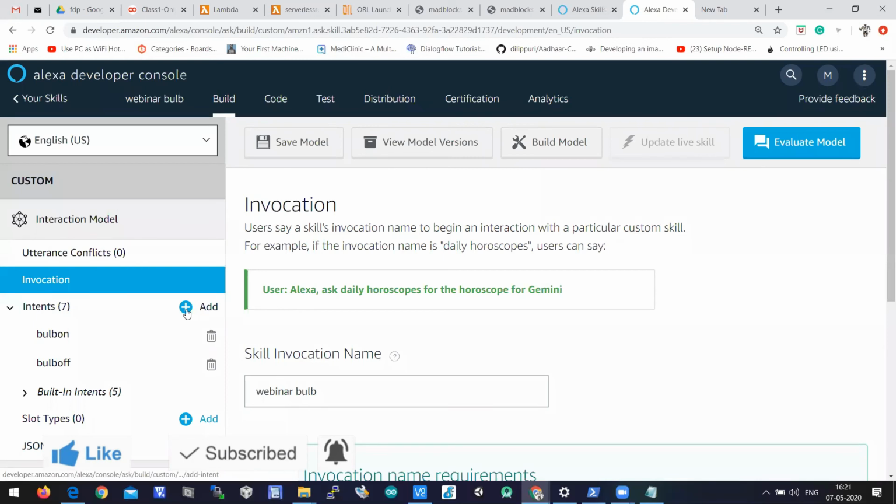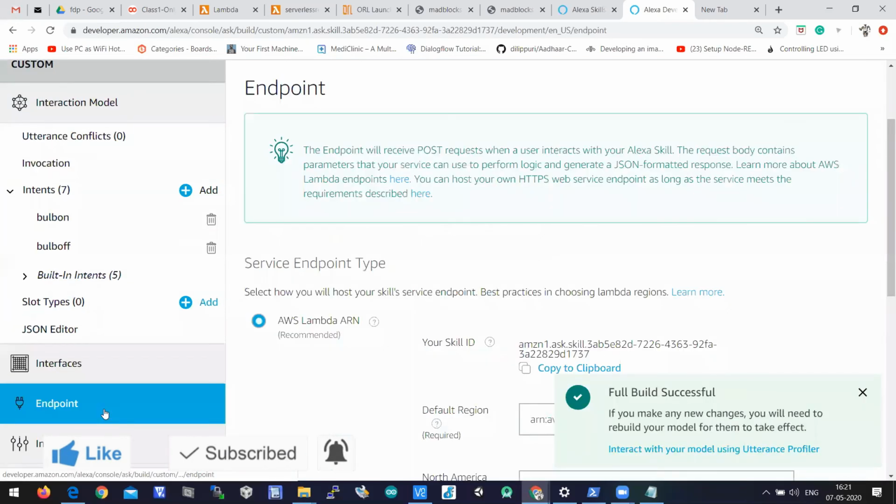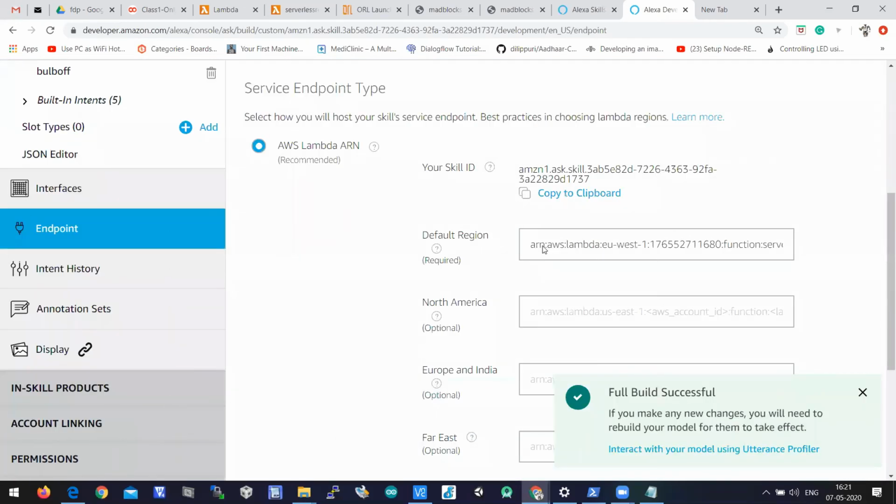There will be an endpoint, and in the endpoint you need to paste the ARN. You need to paste the ARN in the endpoint default region. In the default region, you should paste the ARN of the lambda function.